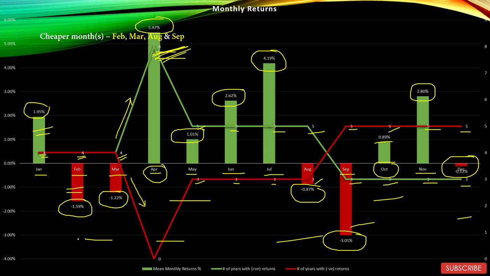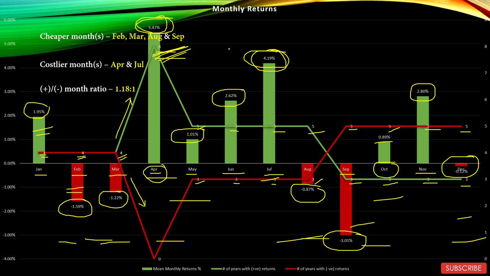Cheaper months: February, March, August, September. February, March, August, September, in fact December as well. Costlier months: April and July. So April and July. April is the best with 5.47 and July with 4.19% returns.